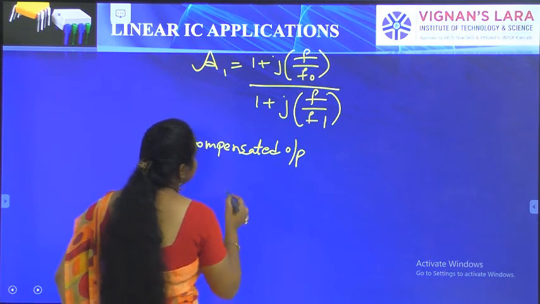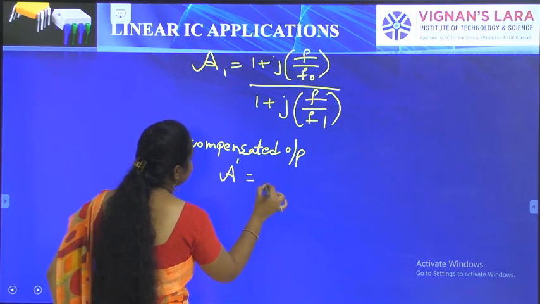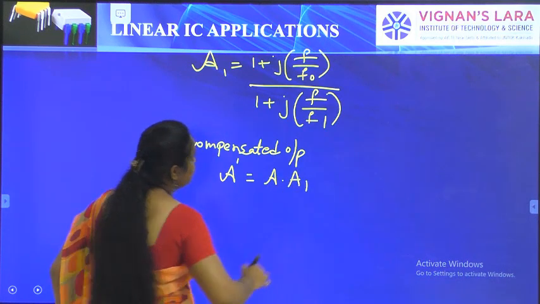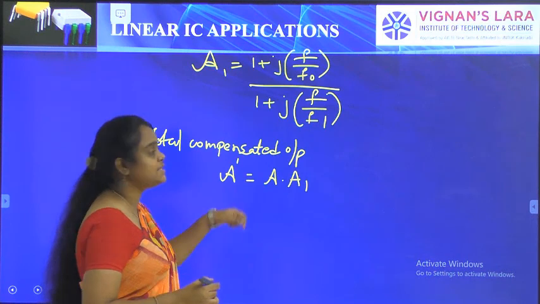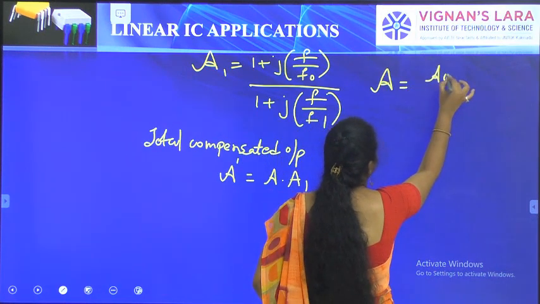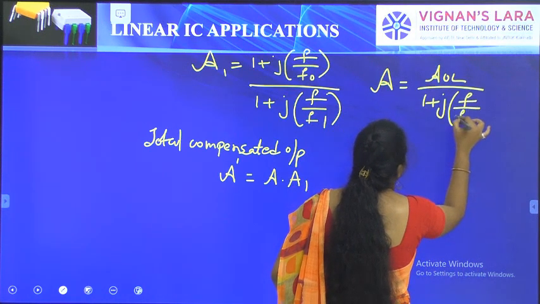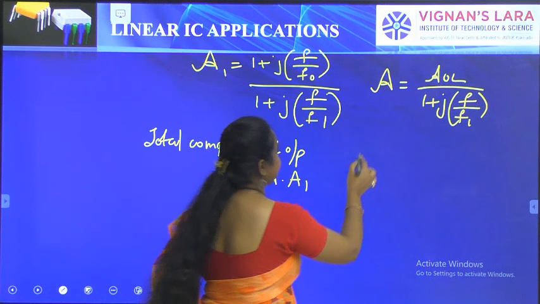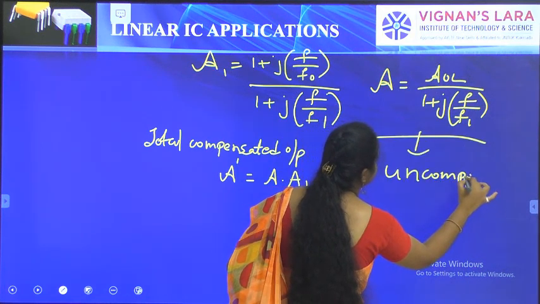For the gain, it is written as A dash is equal to A into A1. A means the output without having the compensator. That means the uncompensated output is A is equal to AOL by 1 plus jf by f1. This is for the uncompensated output.